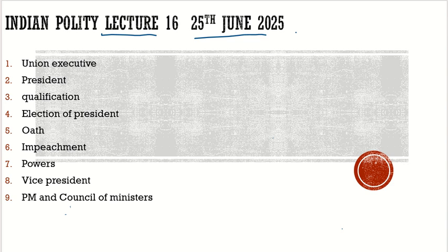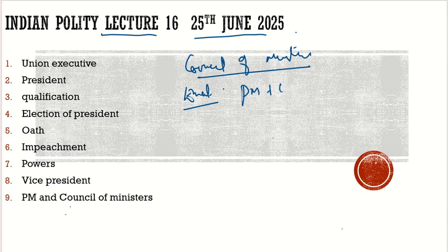Now the other topic is the Council of Ministers. Let's first understand what this is. The executive part: what does it contain? Here in the executive part, it would be Prime Minister plus Council of Ministers plus President. It is the executive part of the Parliament. Let's try to understand what this Council of Ministers is.